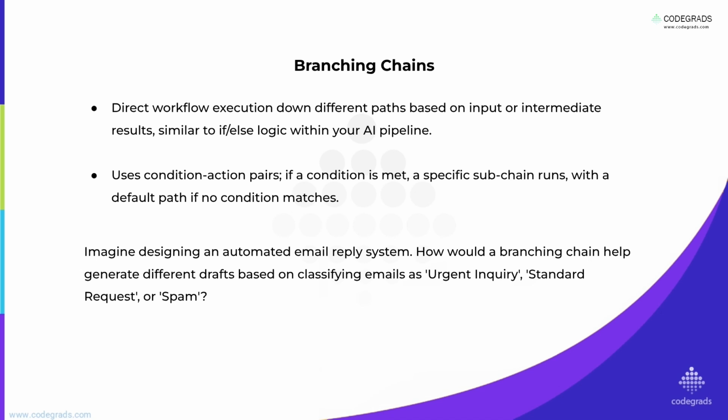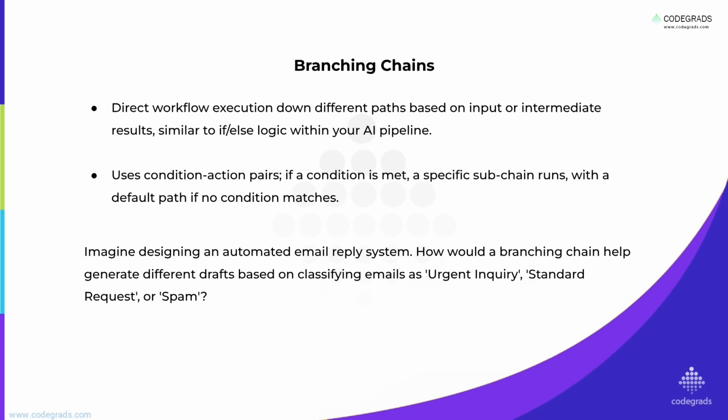Imagine an automated email reply system. How would a branching chain help you generate and draft different emails based on classifying emails as urgent inquiry, standard request, or spam? It's a perfect fit. First, an initial chain classifies the email, then a runnable branch takes over.